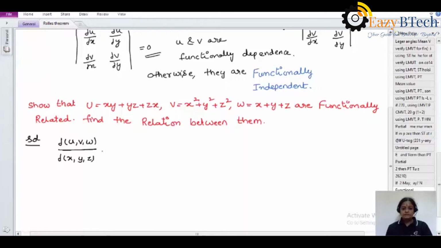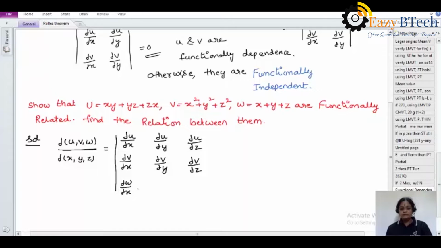Then the Jacobian transformation of u, v, w by x, y, z is a 3 by 3 determinant: dou u by dou x, dou u by dou y, dou u by dou z, dou v by dou x, dou v by dou y, dou v by dou z, and dou w by dou x, dou w by dou y, dou w by dou z.